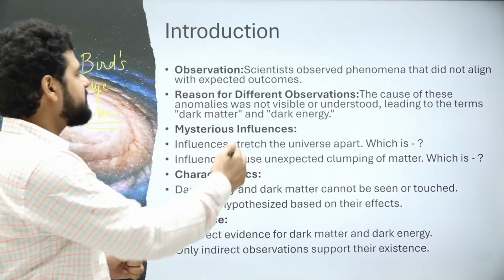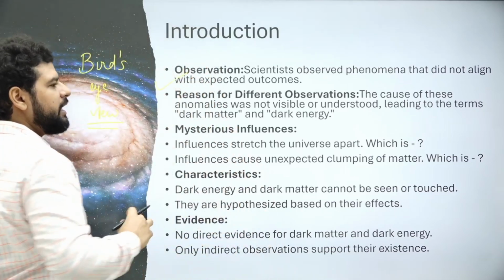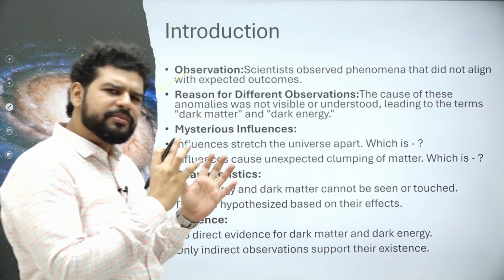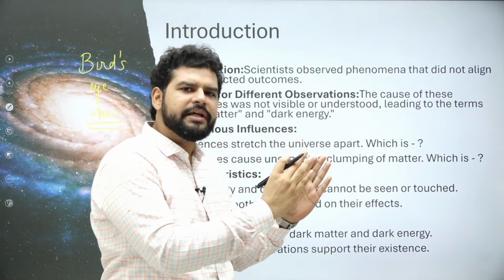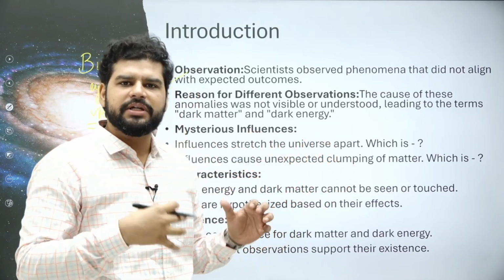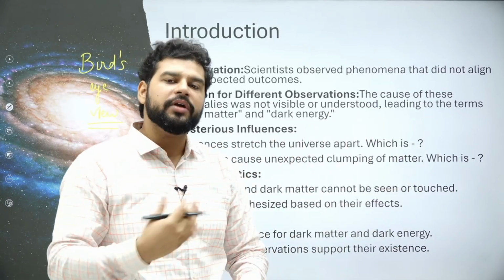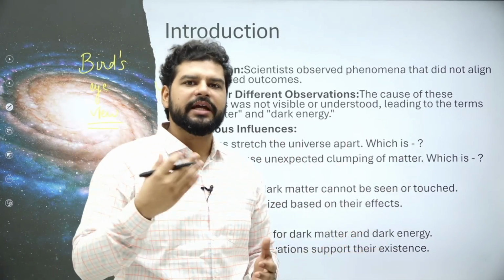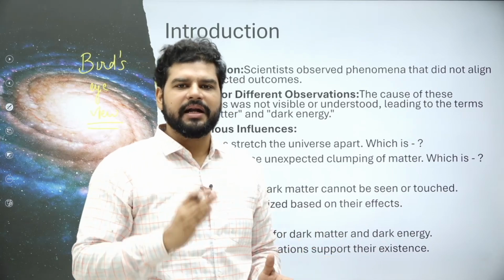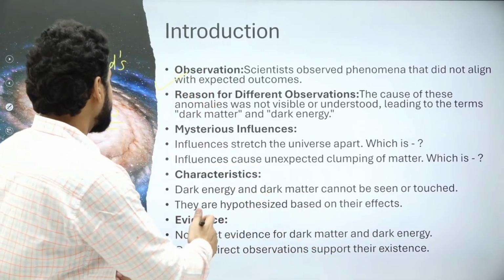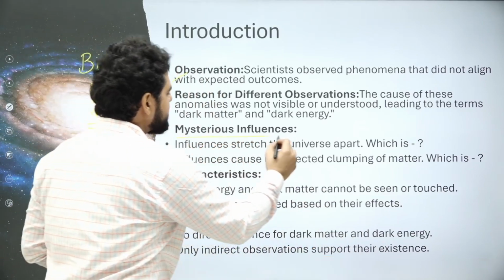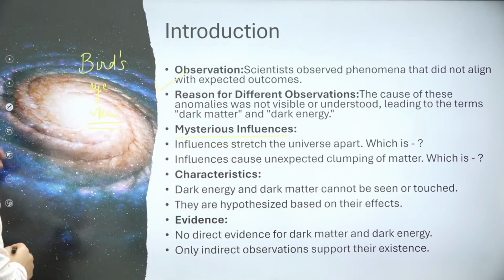Scientists were making observations. They were saying that this is what we are observing and it should happen in the way we are predicting because our theory is right, but something else was there which was not theorized. So they named those things dark matter and dark energy. These two things cause mysterious influences.